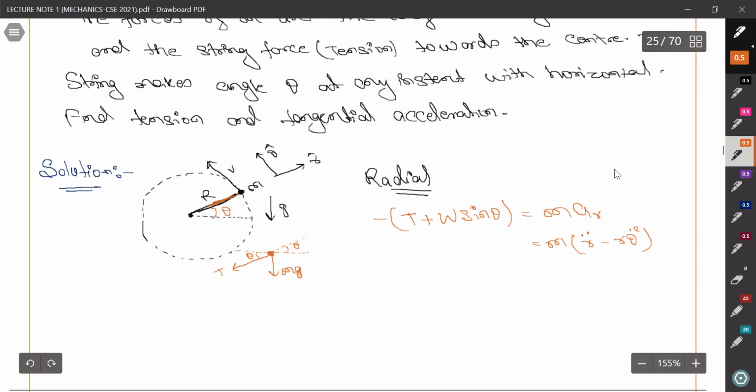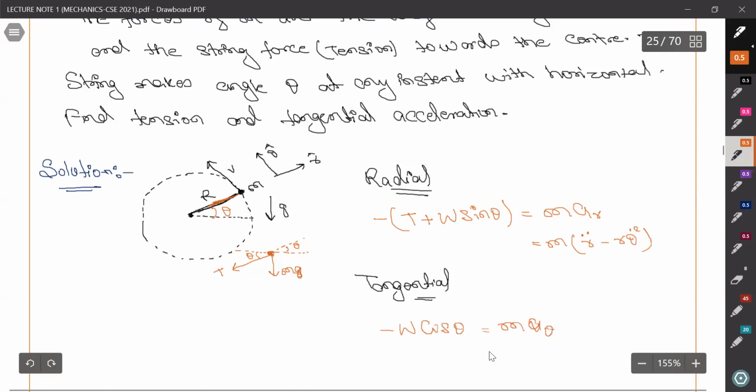Next, if we write the tangential component, tension is not there, only, sorry, not sine theta, it will be cos theta, I think, minus W cos theta is equal to m a_theta. Inward we are taking as negative.